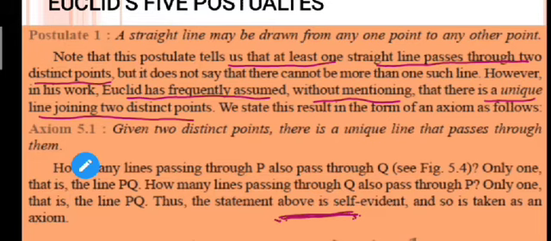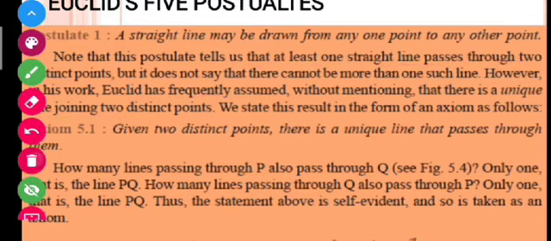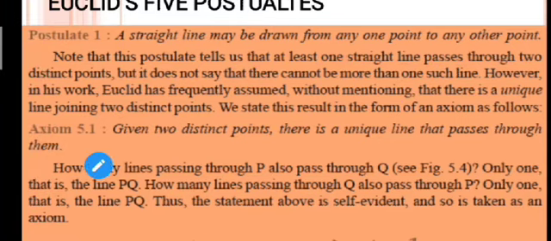So here it is mentioned that there is a unique line joining 2 distinct points, but we can also prove it. If I have 2 points here and I join these points, I will always get at least one unique straight line. Okay, now let us move to the axiom that is related to this only.